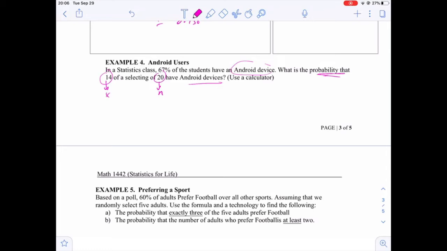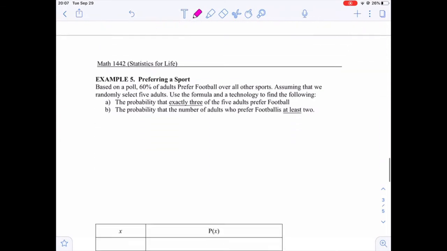We want to apply the formula. Let's use the calculator. Here we have a percentage, which is the probability of success, 0.67, and q is the complement of this, which is 0.33. Now we apply binompdf of n, which is 20, probability of success 0.67, and x is 14, and using the calculator we get 0.184.